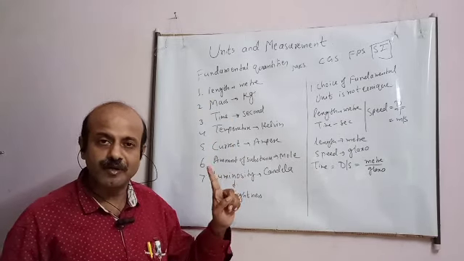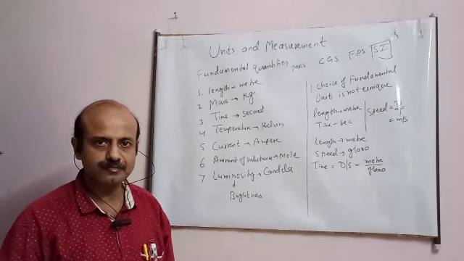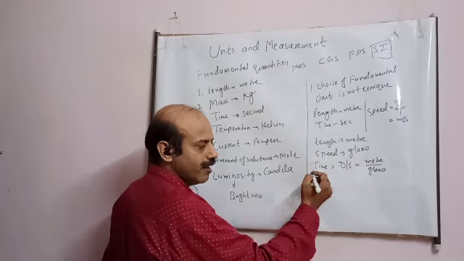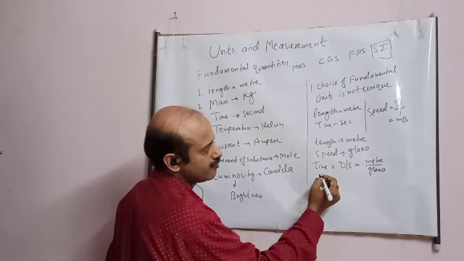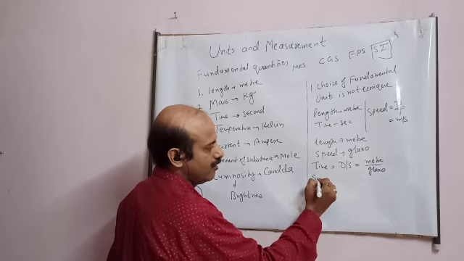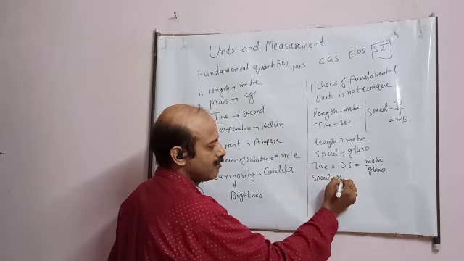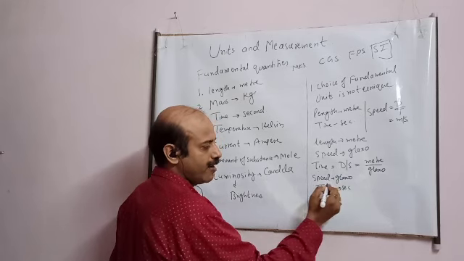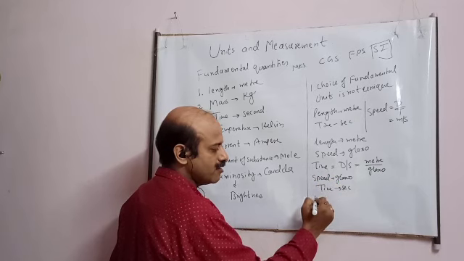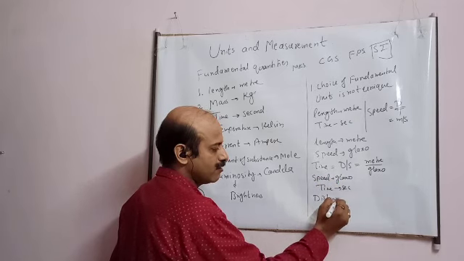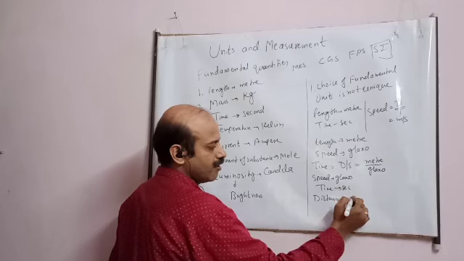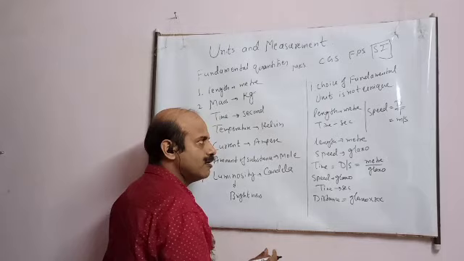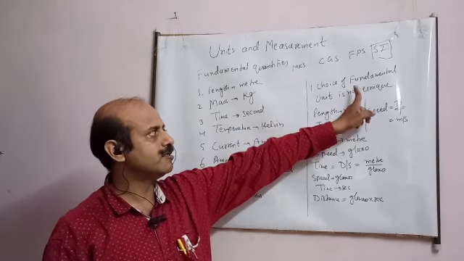Now time is not a fundamental unit for this system. Suppose, student, another scientist comes and he chooses speed and time to be fundamental. So in this system, how will I write distance? Speed into time, Glaxo into second. So that is the meaning of what I said, the choice of fundamental unit is not unique.